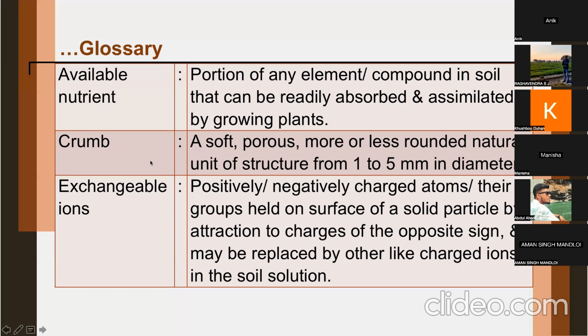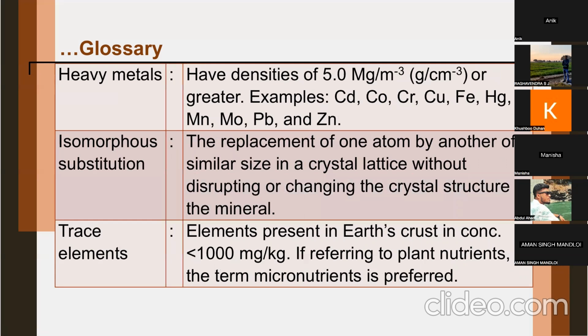Crumb structure, you understand. Exchangeable ions are positively or negatively charged atoms or groups held on the surface of a solid. I think you know what exchangeable ions are. They are cations and anions that are adsorbed on the clays or organic colloids or humus.